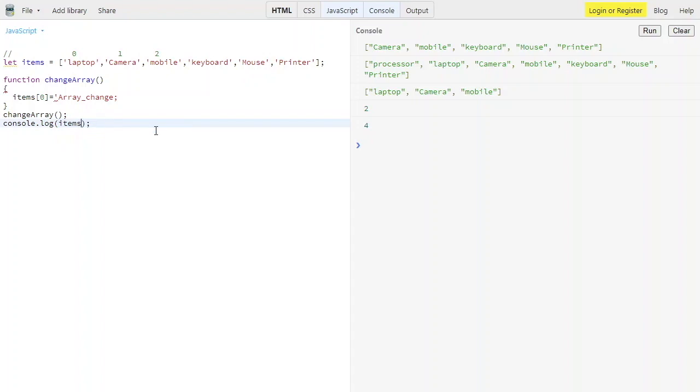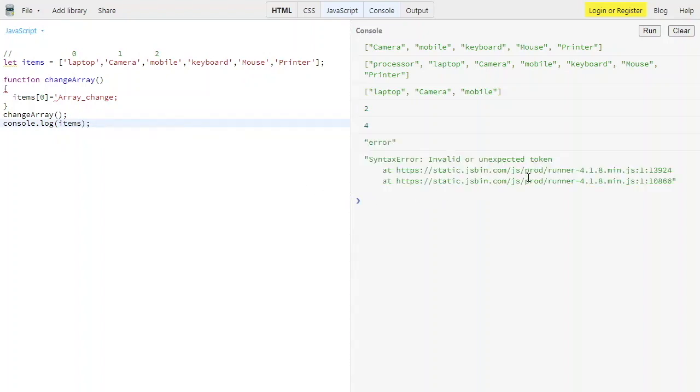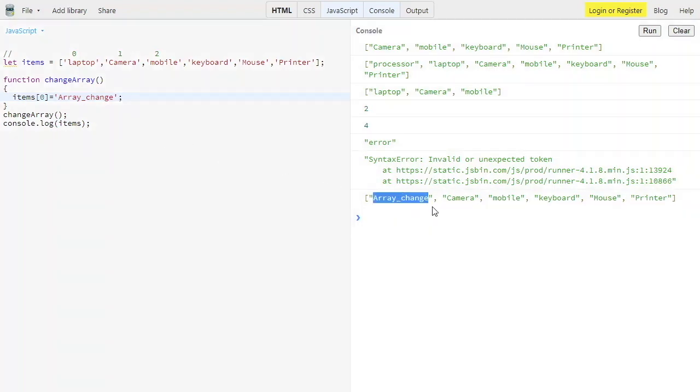Try to run this using Ctrl+Enter. As you can see, we get an invalid or unexpected token error. Let me fix it: function, then items of 0th index, assigning, okay, fine, and try to run this. As you can see, you get the array change at the first index, because we are using it with a function. You can also use the pop method inside that.